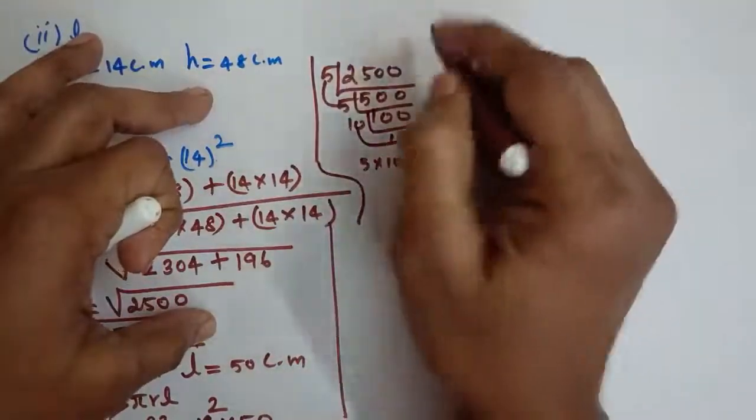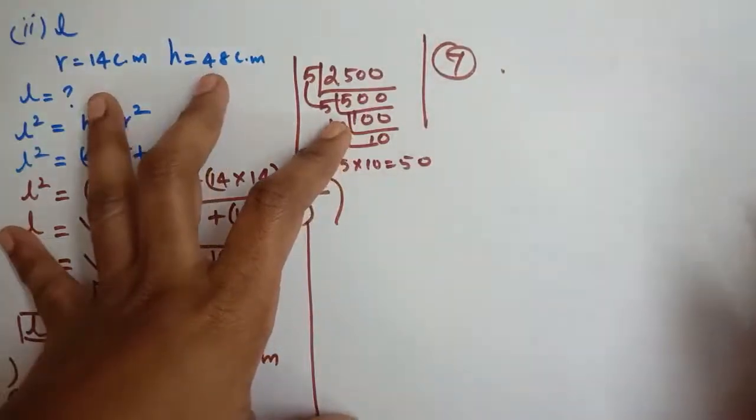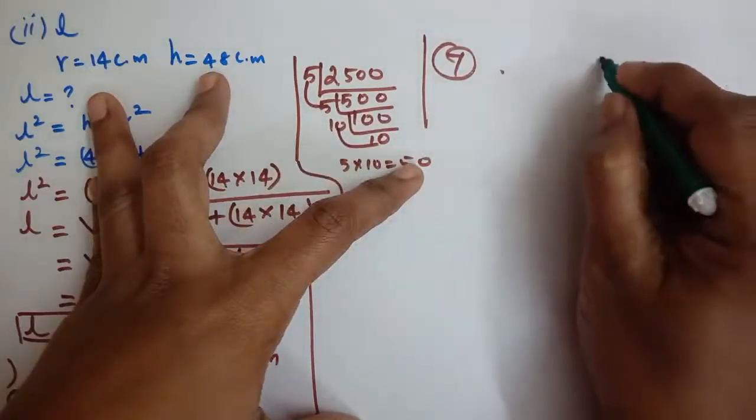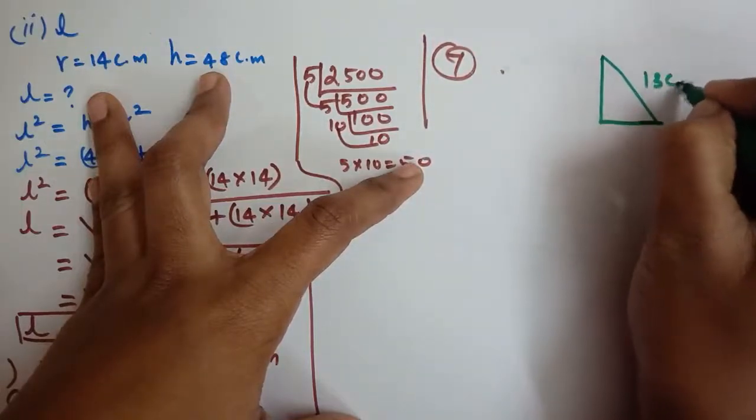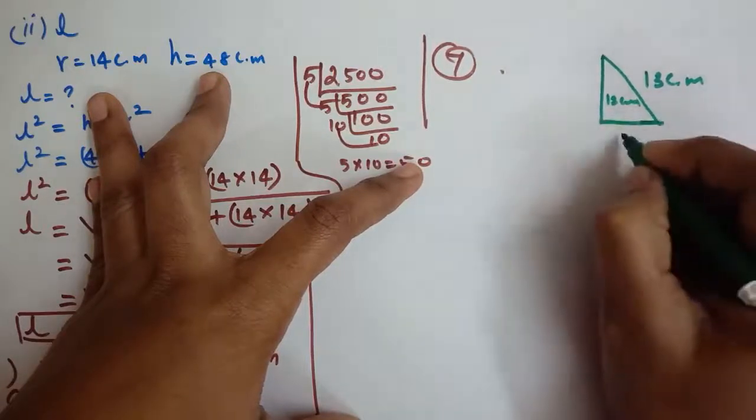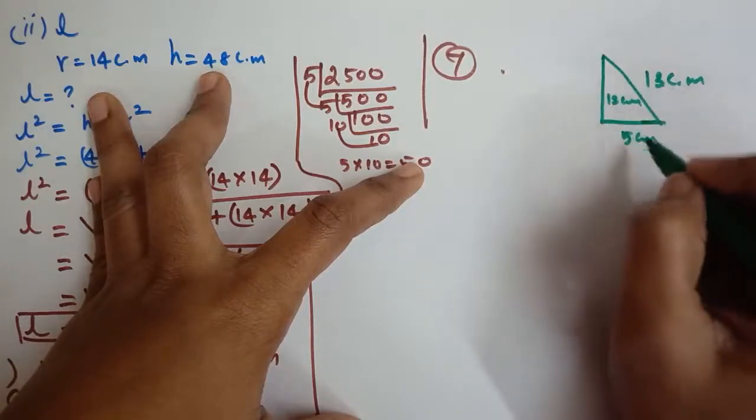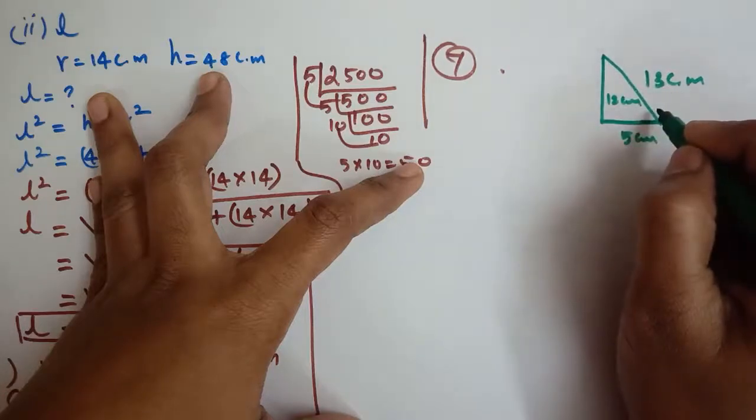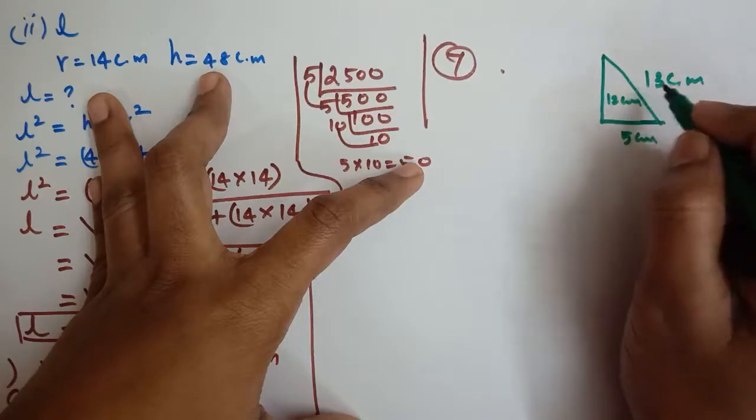So next question, 7th. Let's move to the 7th question, students. A right triangle ABC with sides 5 centimeter, 12 centimeter and 13 centimeter. Students listen, I have drawn the right triangle like this and written the measurements like this. Why? Because in a right angle triangle, this is the hypotenuse, the big side. So 13 is here. Is it clear, students? Okay.